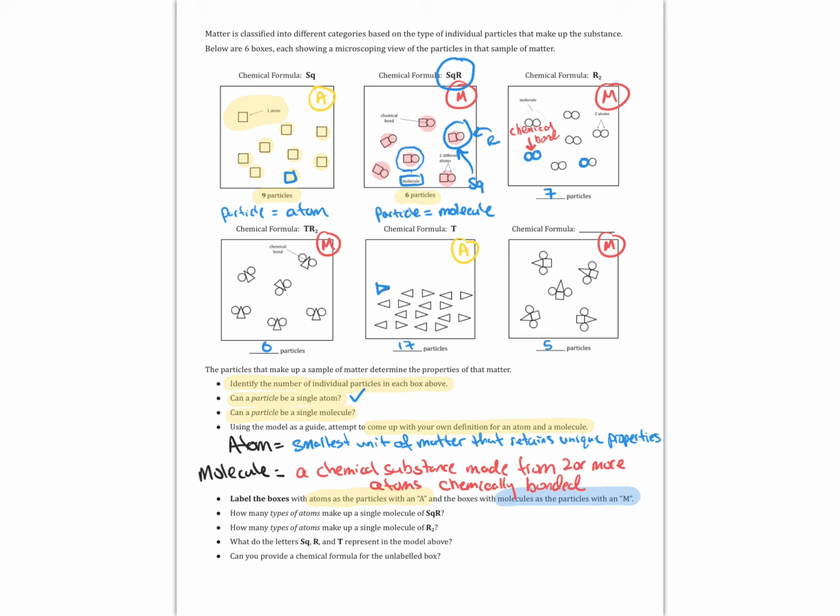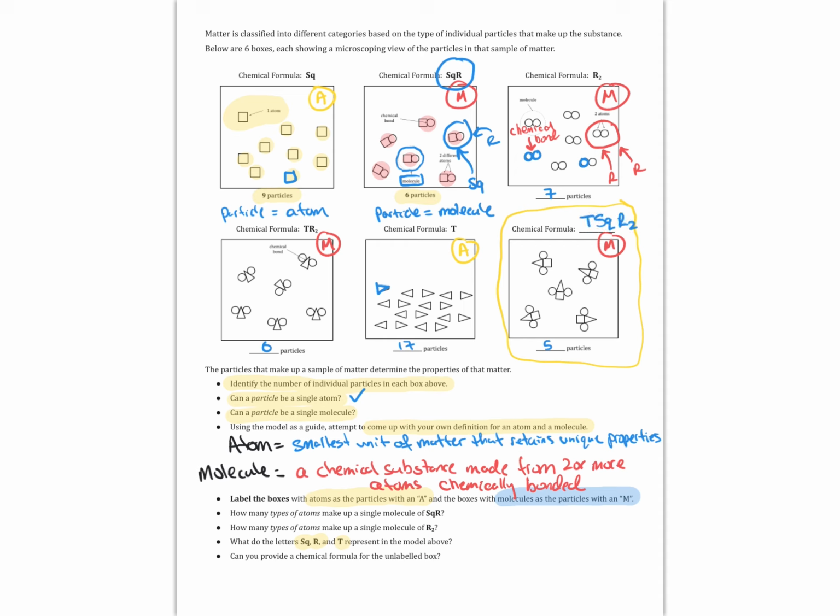But when we look at the substance R2, it's still a molecule, but now it's made up of two R atoms, chemically bonded. Each of these letters, SQ, R, and T, represent different types of atoms that are present in these substances. Sometimes that is the only type of atom. Sometimes there are more than one type of atom chemically bonded to each other. Following this pattern, can you attempt to figure out what the chemical formula would be for this substance here?